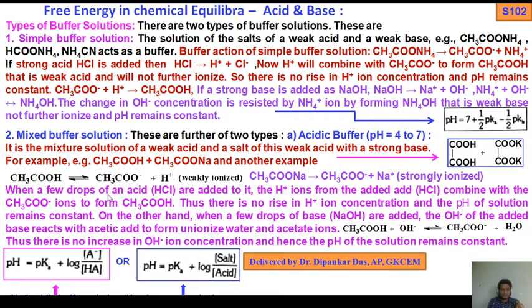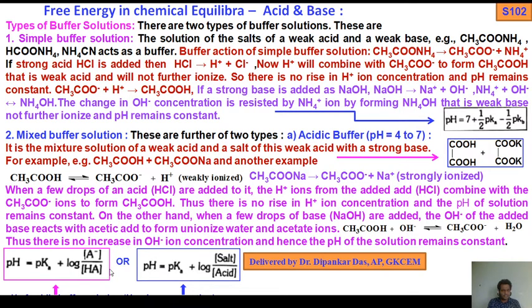Acetic acid dissociates into this, and sodium acetate, a strong electrolyte, dissociates into this. Now if you add HCl, what will happen? If you add sodium hydroxide, what will happen? pH remains constant. Now the Henderson equation for acidic buffer solution: pH equals pKa plus log of salt by acid.